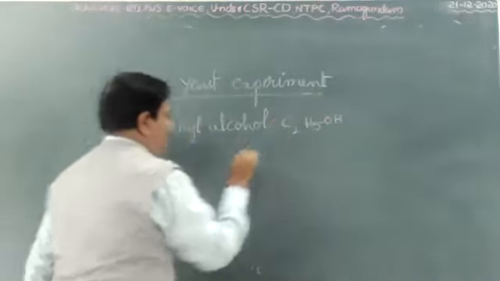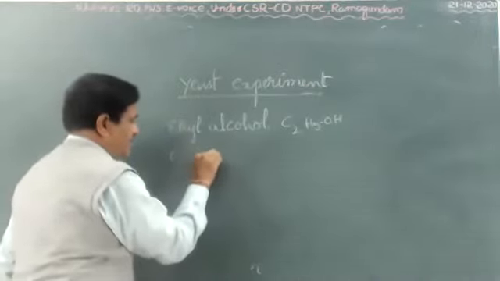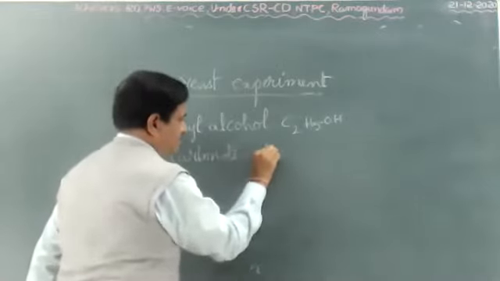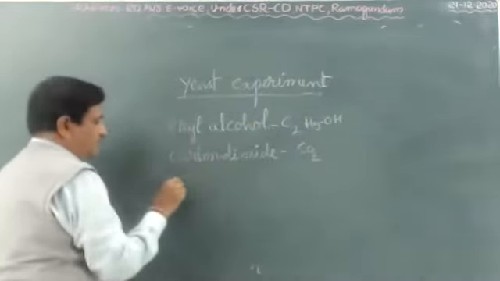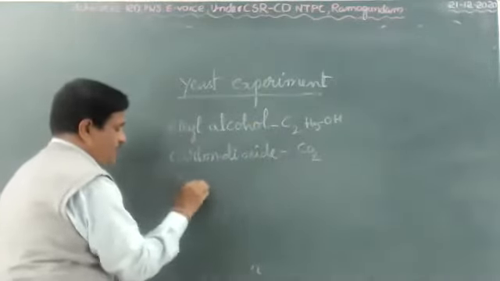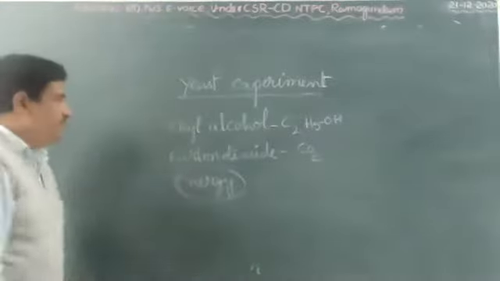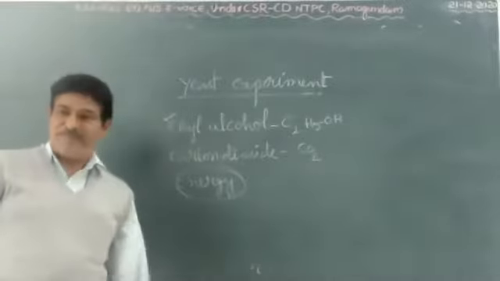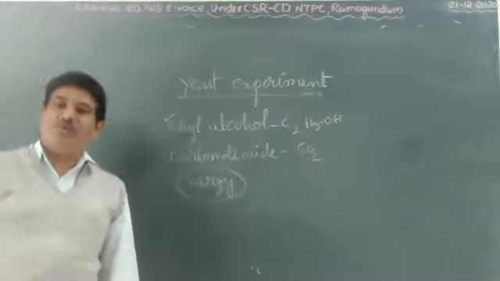The ethyl alcohol formula is C2H5OH. And in this, carbon dioxide, CO2, plus a very less amount of energy is also formed. Whether ethyl alcohol is formed or not, we can prove by experiment. One activity is called the yeast experiment. They ask this in the board exam.